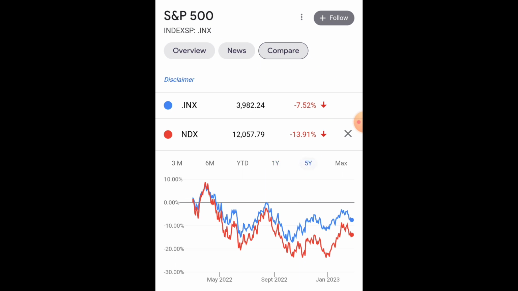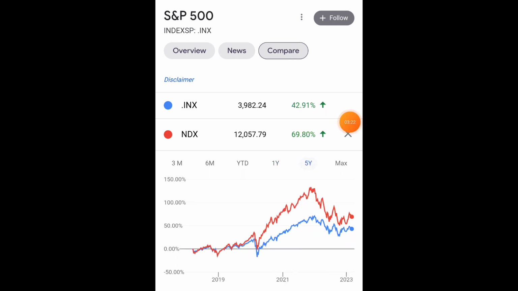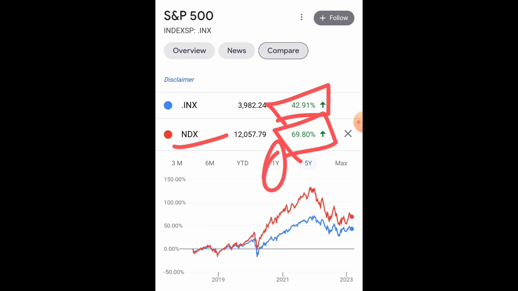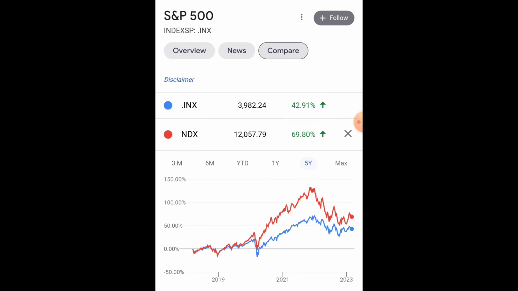And if we check last 5 year return, then you will see S&P 500 provided 43% return to its investors and Nasdaq 100 provided 70% return to its investors. So here if we check 1 year return, Nasdaq had provided lesser returns compared to S&P 500, and if we check last 5 year return, then you will see Nasdaq had provided higher returns compared to S&P 500. Now what does it mean? Here Nasdaq 100 index is very volatile compared to S&P 500.